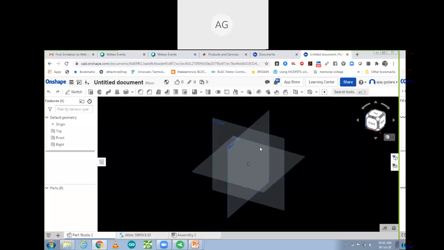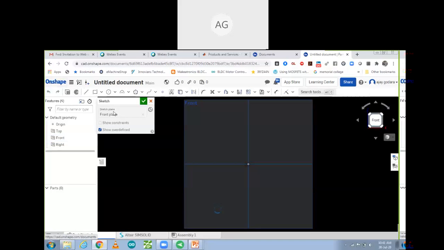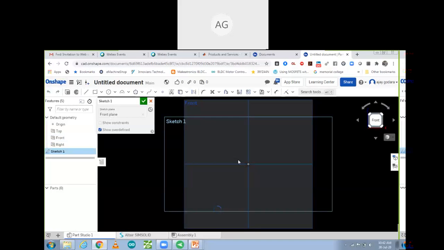Okay. So after that you have to make some design over here. Select this one. Select front view from over here. Front, and after that you can design something over here with a sketch. Select sketch. Then front plane. So over here we have to select this plane. Plane is selected. So we are going to make any kind of beam over here.